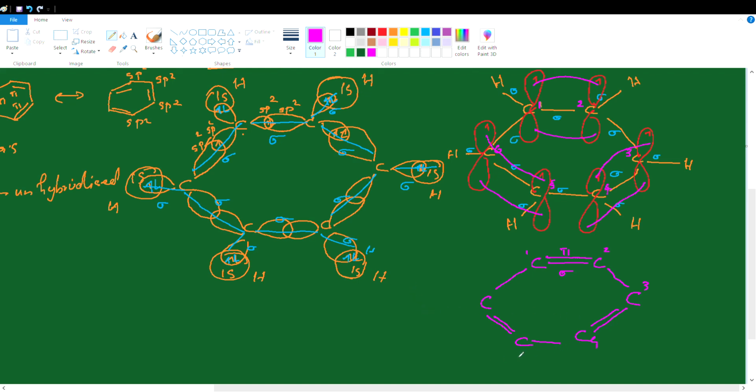So this structure contains, each carbon atom contains hydrogens also. So in this structure, the double bonds are formed between C1-C2, C3-C4 and C5-C6 due to the overlapping of p atomic orbitals. But there is one more possibility, no? Instead of having this type of 1-2 overlapping, 3-4 overlapping, 5-6 overlapping, if the overlapping takes place between